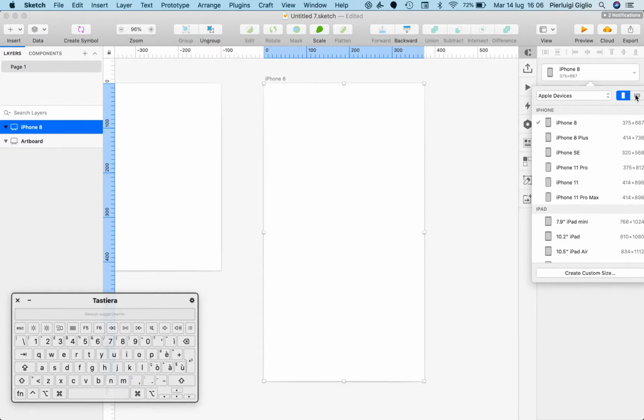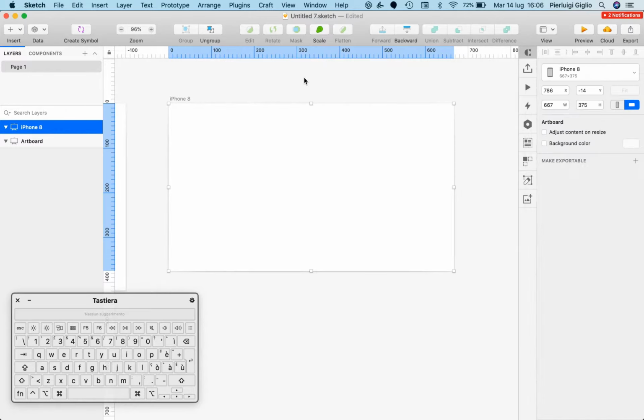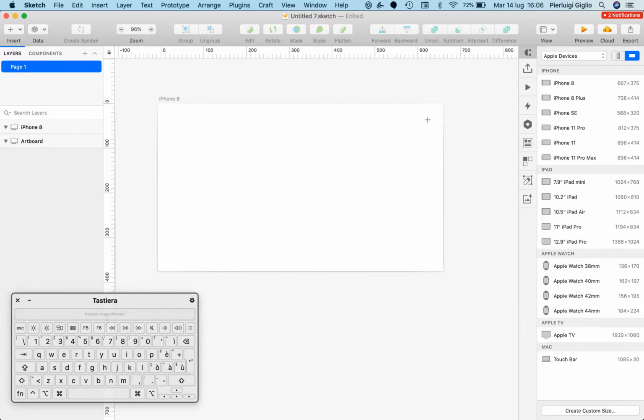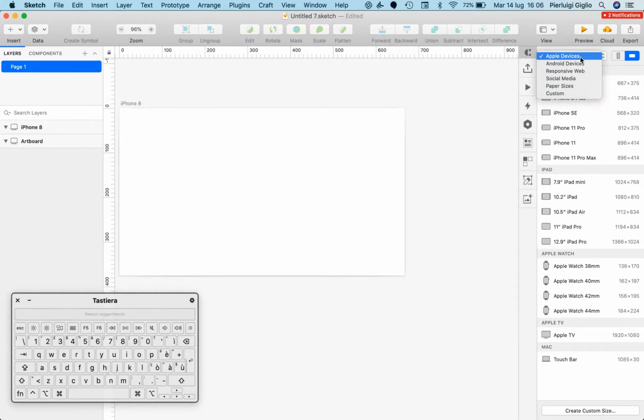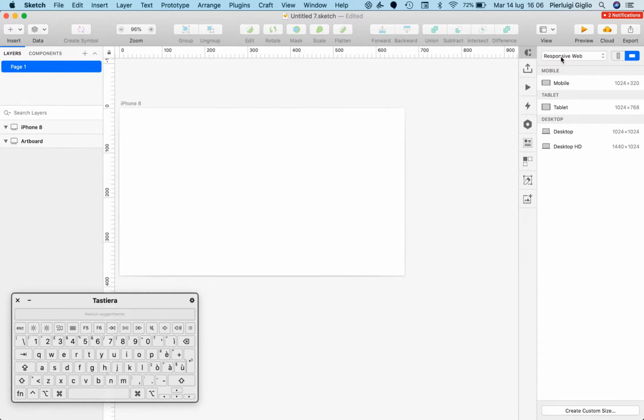Now I can also change the orientation. So if I want to change it from portrait to landscape, I can simply click here, and now I have iPhone 8 in landscape mode, and I can browse through many other devices. And if I just click here on A, I can see it over here, and I can browse through the Android devices. I can browse through responsive web presets such as desktop, tablet, and mobile.